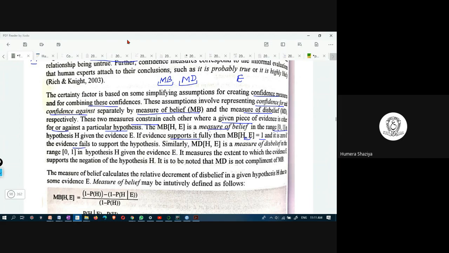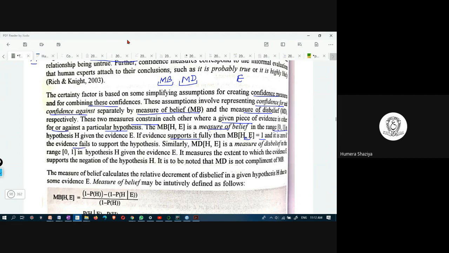And the evidence that he passed with A plus last semester, I am giving my confidence for that student that he would pass with A plus again. But then, if at that evidence, he really passes, then it is 1. But if he does not pass, then that evidence of last semester grade fails to support the hypothesis, and in that case it is 0. MB of H comma E is 0.